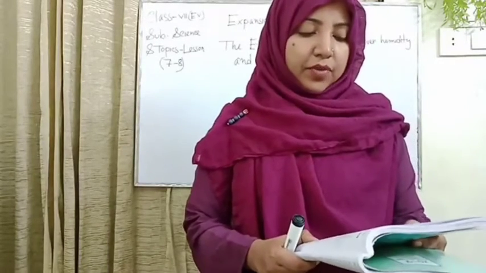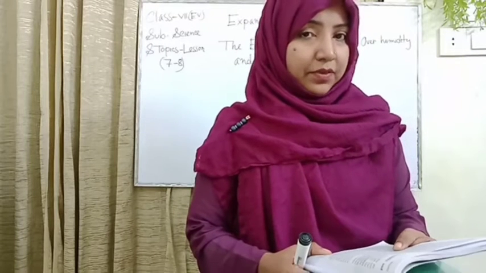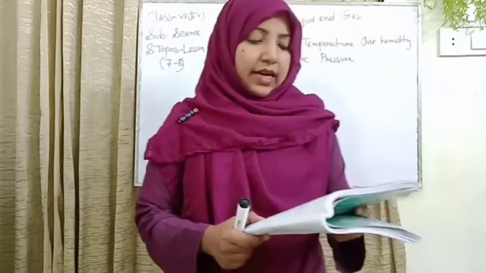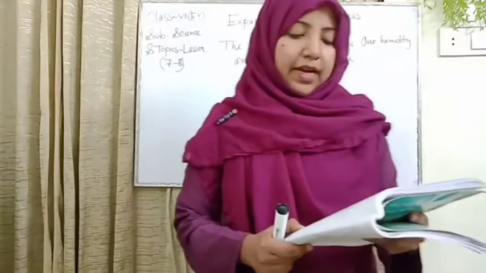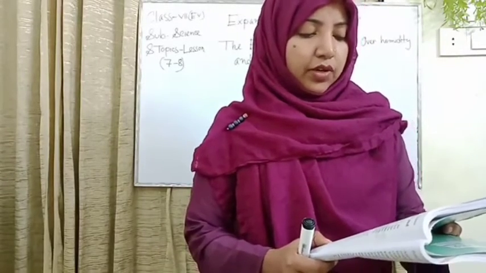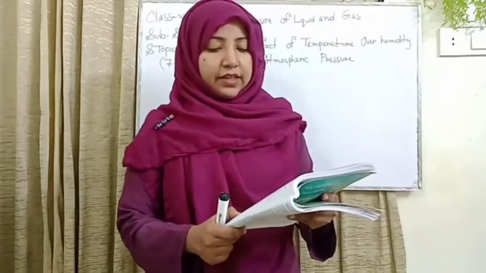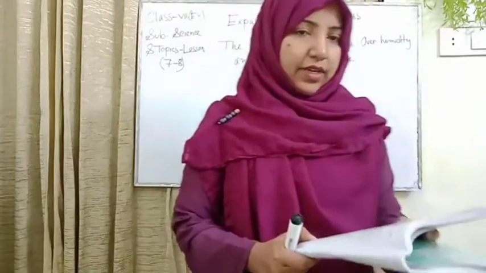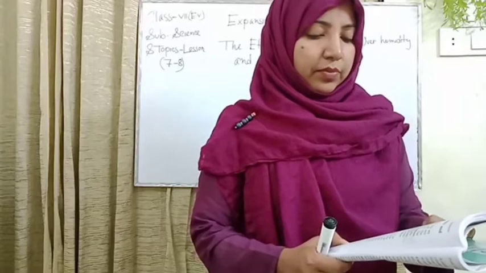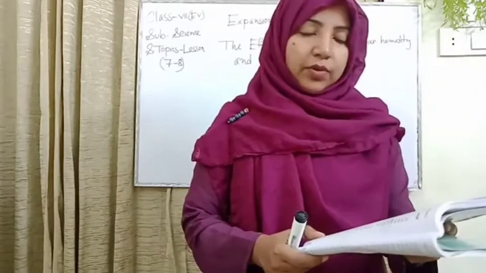Water vapor, air humidity and temperature. Another very important example is given below. You know that the water of the earth's surface turns into vapor and mixes with air. Air contains water vapor more or less all the time. The amount of water vapor in air is expressed as the humidity of air. If air contains more water vapor, the humidity will be more. If air contains less water vapor, the humidity will be less.